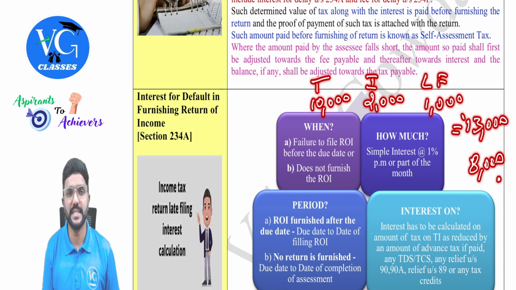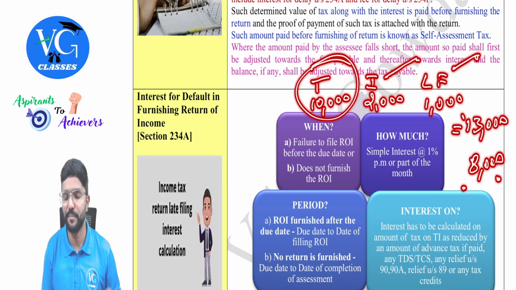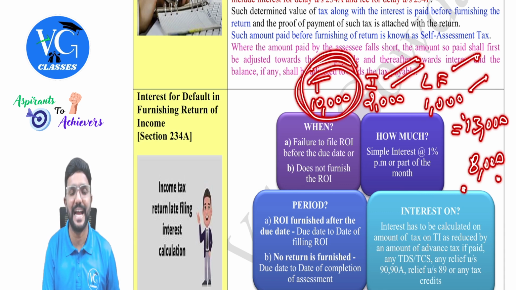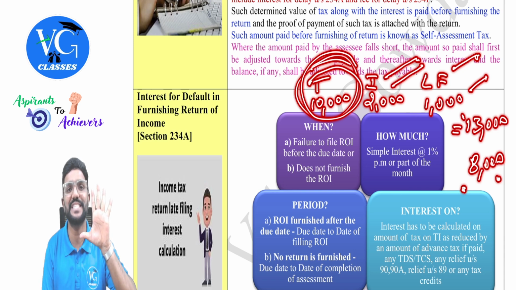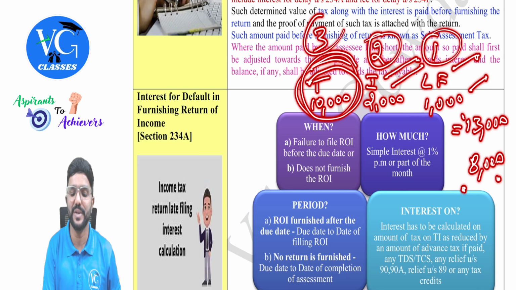8,000. So how do I adjust it? Government is telling: first adjust the amount against late fee, then against interest, and the remaining against tax. For example, out of 8,000, 1,000 will be adjusted against late fee first, then interest. So 3,000 gone, remaining 5,000 against tax. That means still 5,000 tax is outstanding, guys. So it has to be adjusted in this order. First this, then the last one is tax.